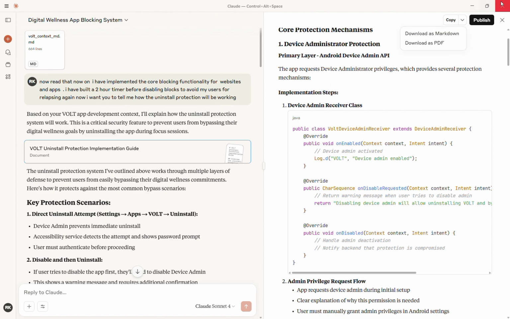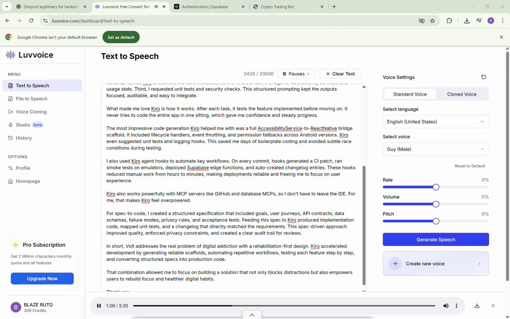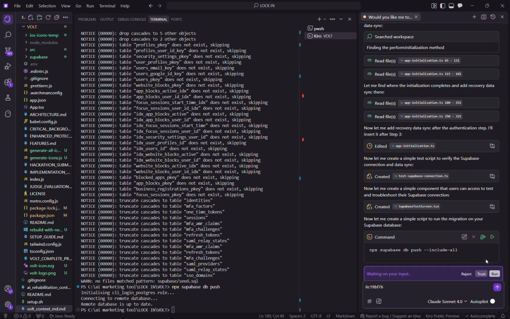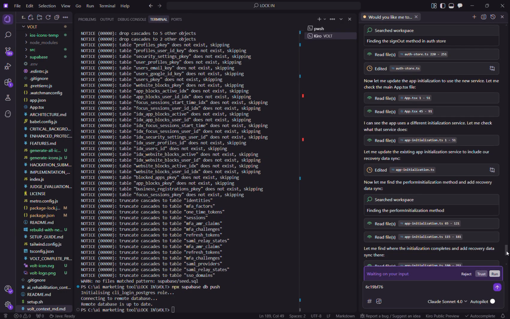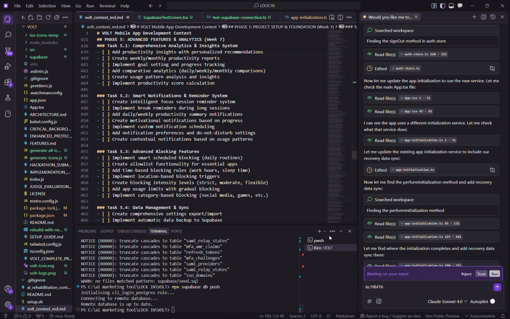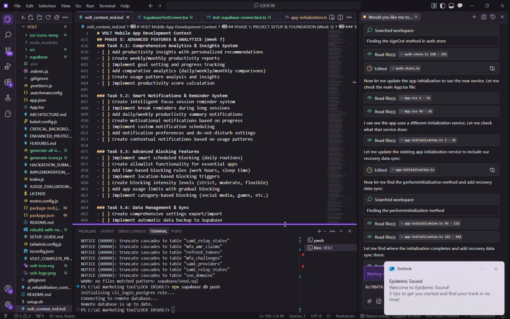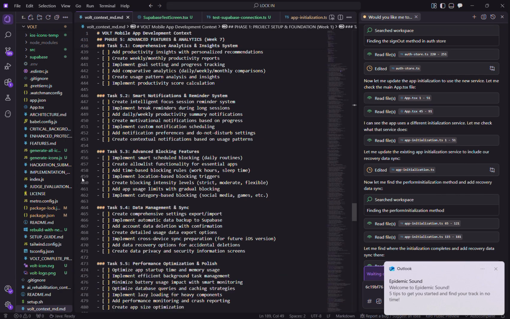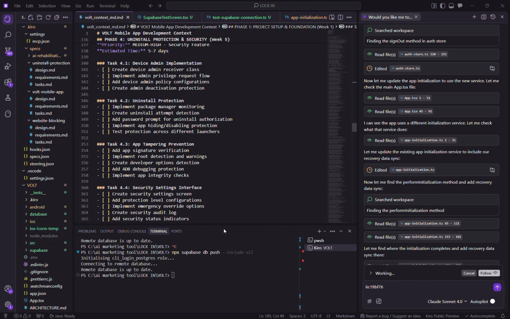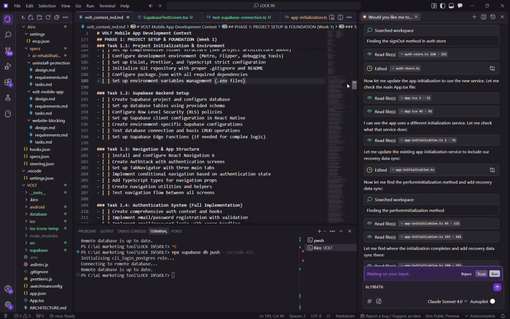For building and vibe coding from scratch, I structured my conversations with Kiro in 3 steps. First, I described the user journey in plain language: onboarding, focus sessions, block enforcement, and milestones. Second, I asked Kiro to scaffold the core modules, like the Android native bridge for accessibility services and usage stats. Third, I requested unit tests and security checks. This structured prompting kept the outputs focused, auditable, and easy to integrate.